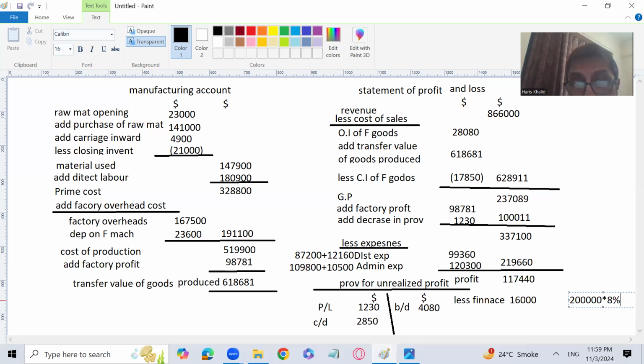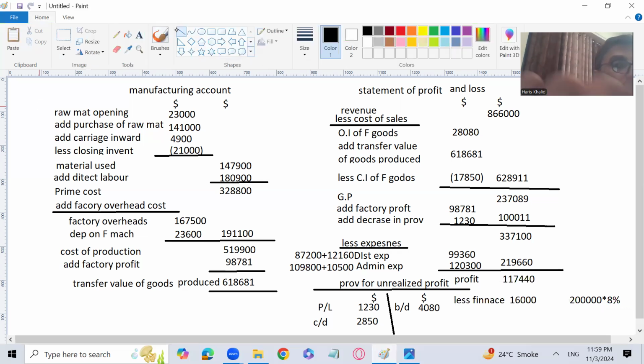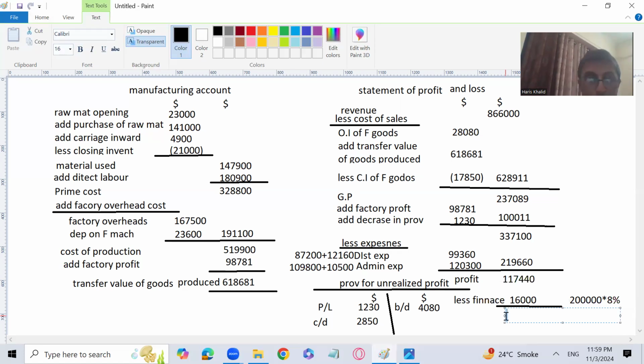So 2 lakh into 8% is 16,000, which I need to subtract from the profit to get the profit after finance cost, or profit for the year, because there is no tax. So 117,440 minus 16,000 is 101,440. That is the profit for the year. So I've solved the question, the manufacturing account and the statement of profit and loss. I will try to calculate it just to check the figures, that they are not wrong.